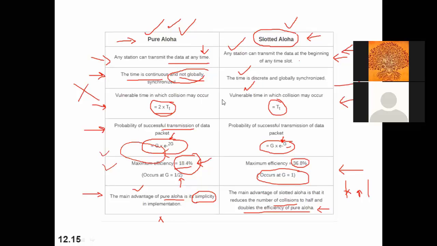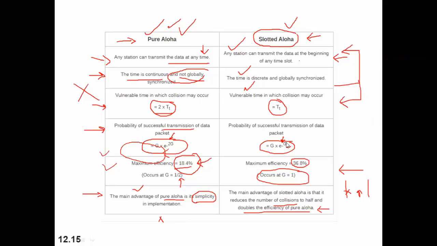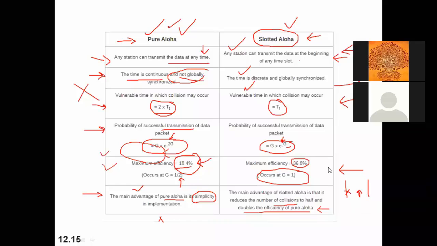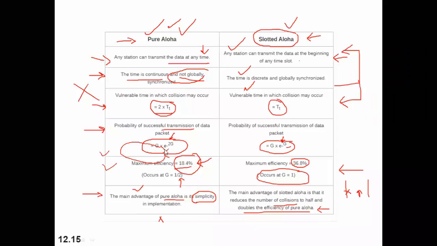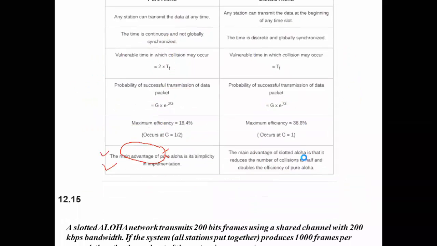I think the difference between pure Aloha and slotted Aloha is clear. Please remember this formula: G into e raised to power minus 2G for pure Aloha, and for slotted Aloha it is G into e raised to power minus G, right? And the efficiency of pure Aloha is 18.4%, whereas the efficiency of slotted Aloha is 36.8%, right?